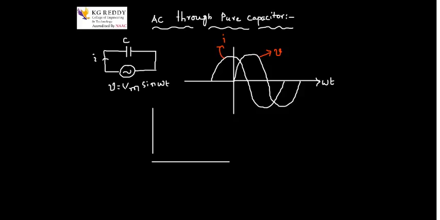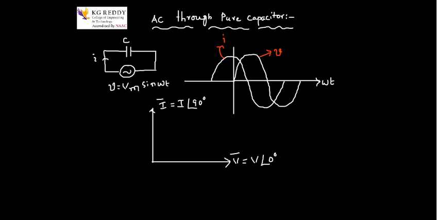This is the voltage V bar, which I have taken at an angle of 0 degrees, the reference vector. If you see the current I, it leads the voltage by some angle, that is I bar equals I at an angle of 90 degrees.